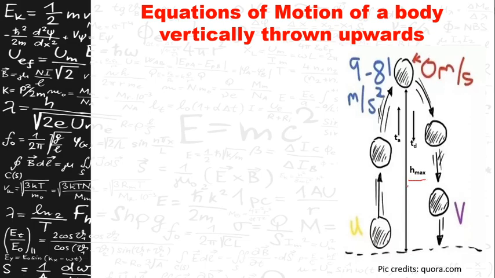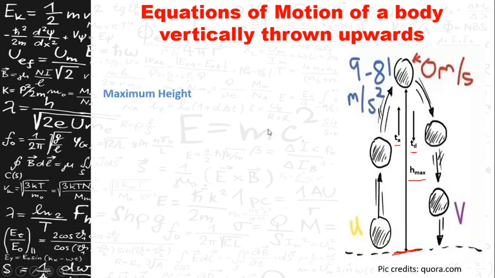And the time taken by the body to reach the maximum height from the ground or the point of projection is called the time of ascent. Ascent means inclining or going upwards. So the time taken by the body to go upwards is called the time of ascent. And the time taken by the body from maximum height to reach the ground is called the time of descent. Descent means declining or coming from height to downwards here. Let us see each and every part here.